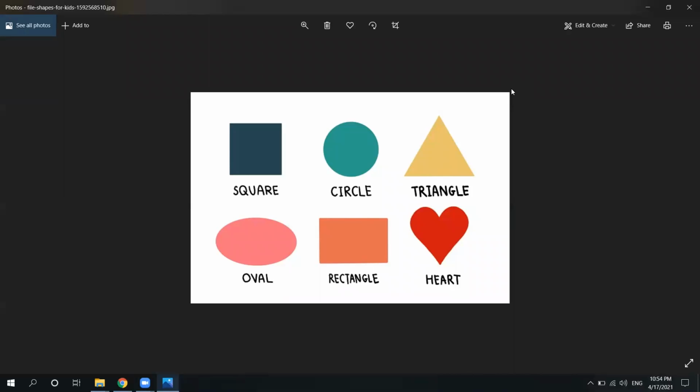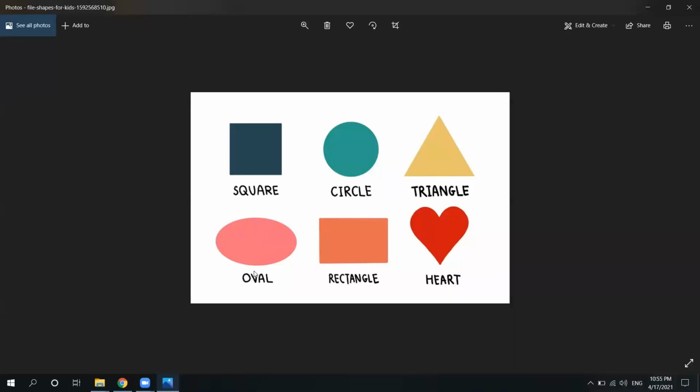This is a picture that shows the basic shapes that you need to know. We have square, circle, triangle, oval, rectangle, and heart.